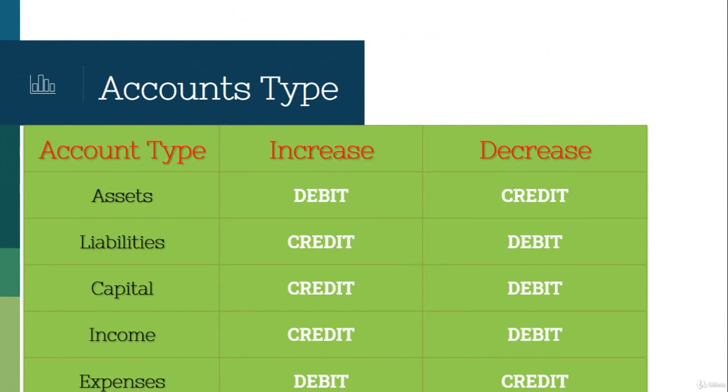If an asset increases, it is a debit increase. If a liability increases, it is a credit increase. If capital increases, it is a credit increase. If income increases, it is a credit increase, and if expenses increase, it is a debit increase. The decrease is the opposite: credit, debit, debit, debit, credit.